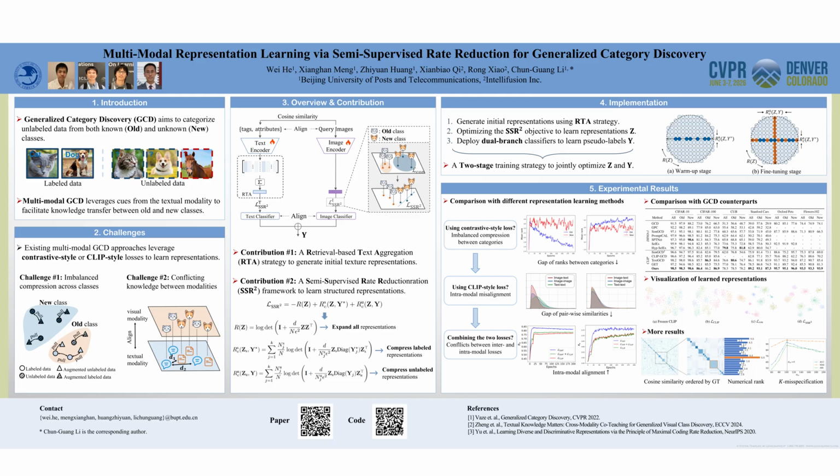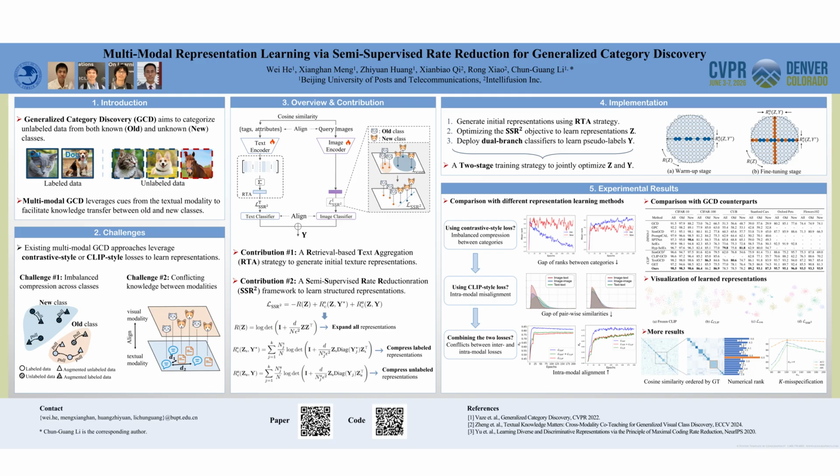So in this paper, we propose a unified framework with two core components. To generate high-quality initial text representations, we first retrieve top-K similar text and attributes from the prompts, then aggregate them with adaptive weights. This strategy, named RTA, enriches semantic information of generated representations.